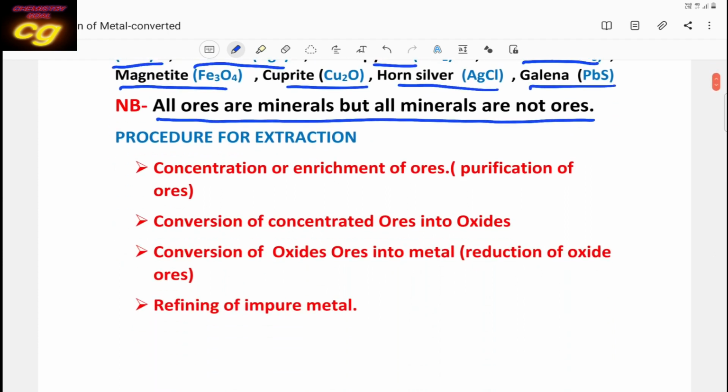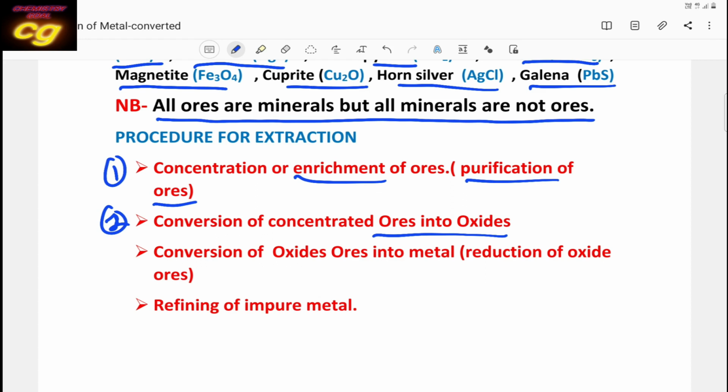For the procedure of extraction, generally four steps are used. The first step is concentration of ore. Concentration means purification of ore. Ore containing impurities should be purified. That is called concentration of ore, or enrichment. That is the first step. The second step is conversion of the concentrated ore to oxide, because oxide ore can be easily reduced to metal, and our aim is to get metal from the ores.